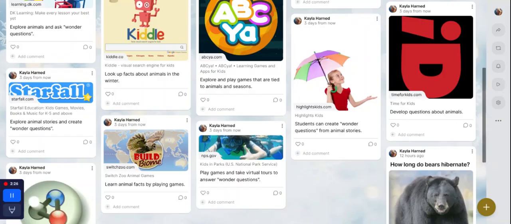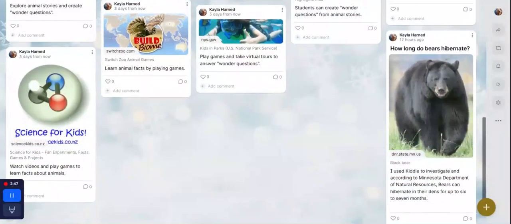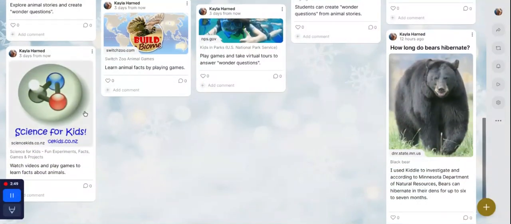Switch Zoo Animal Games, you can learn about animal facts by playing games and building biomes. U.S. National Park Service Kids in Parks, you can play games and take virtual tours, see animals in their natural habitats that might help you to answer some of your questions. And the last resource I have listed is Science for Kids. You can watch videos and play games to learn facts about different animals.